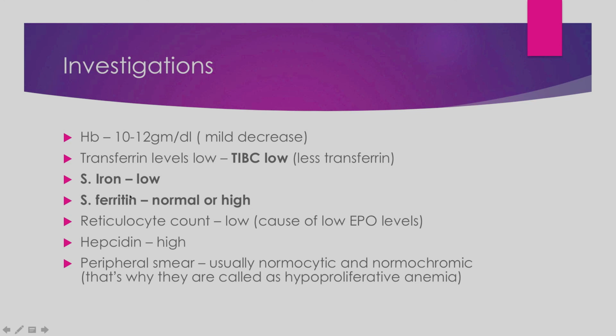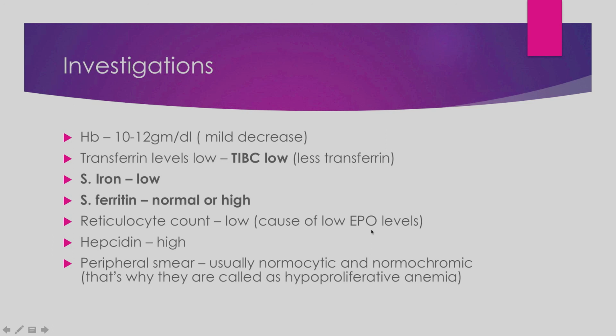So the serum ferritin level is the differentiating diagnostic lab investigation for diagnosing anemia of chronic inflammation. Definitely in chronic inflammation, the inflammatory markers like acute phase reactants, like CRP and ESR, will be high. So by those also we can determine the inflammation inside the body. But if somebody is suffering from anemia and has chronic inflammation, the serum ferritin level is the differentiating diagnostic lab investigation. The reticulocyte count is low because the erythropoietin levels are low because of the release of cytokines.